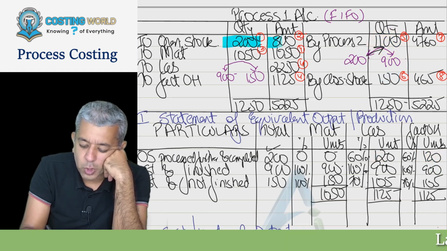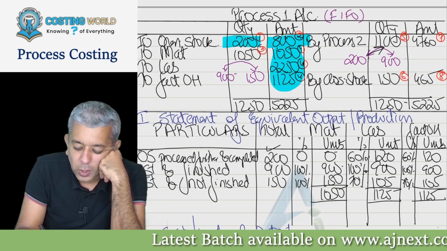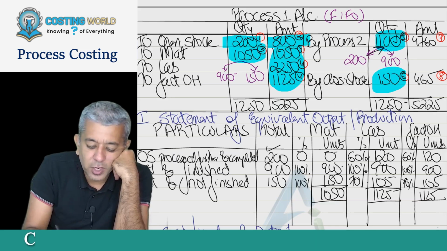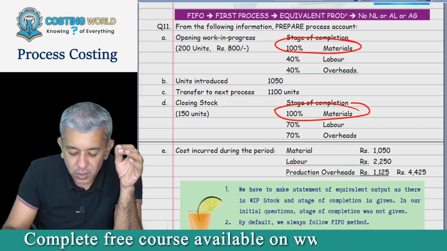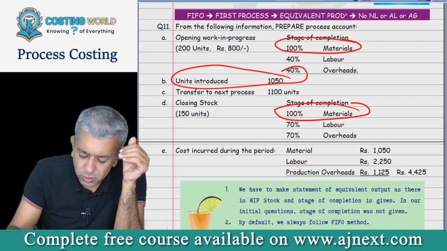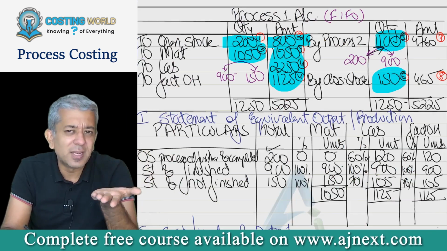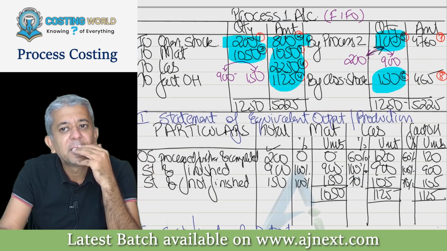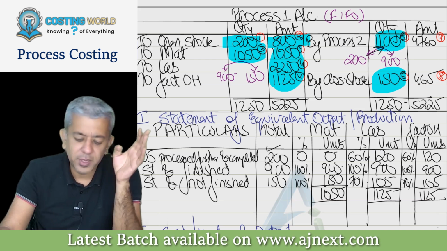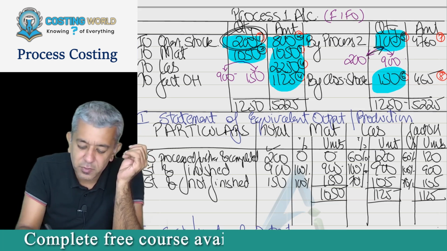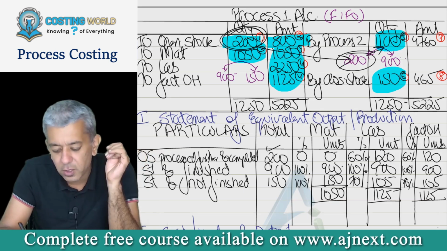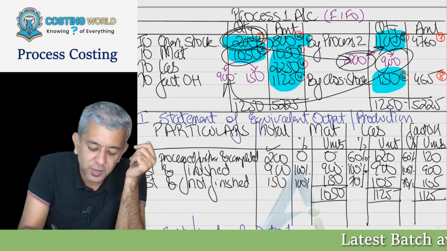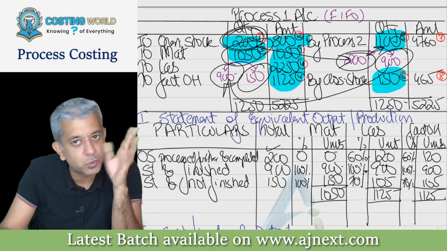You write down opening stock quantity, opening stock amount. You write down this particular data, these are current period cost. This figure was originally given in this question, 1050 units introduced. In any case you can find it as a balancing figure also. Once you do that, by default you are following which method? FIFO method. So whatever production was started first will be completed first. That number you copy over here. This will be your balancing figure. This figure must have come from here, so this figure gets broken up into this part. The remaining will be your closing stock.